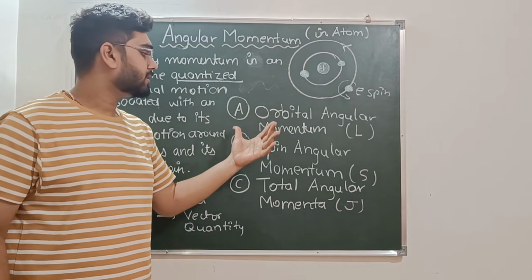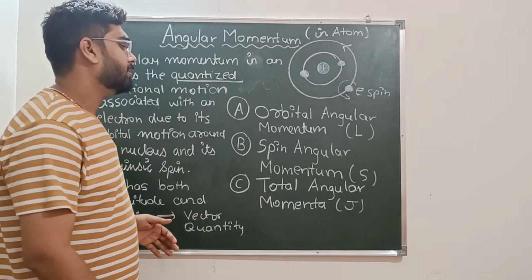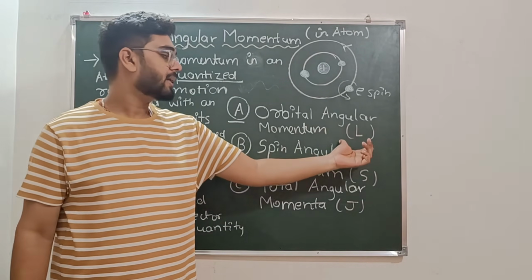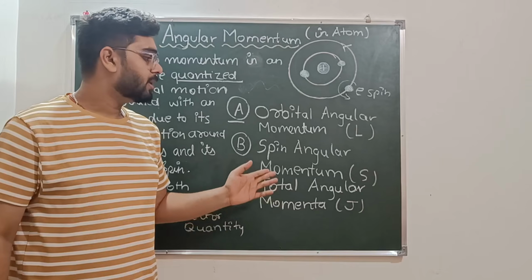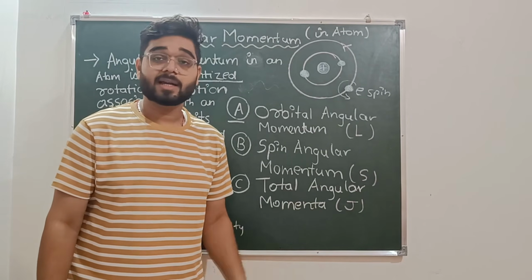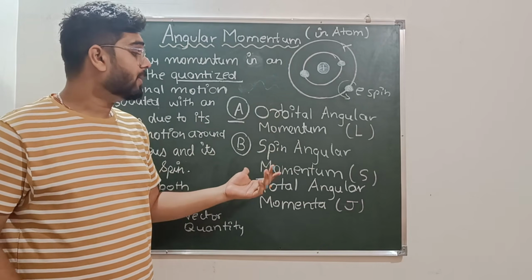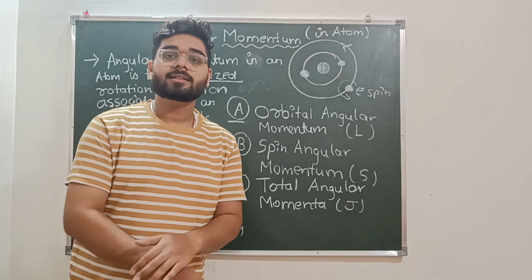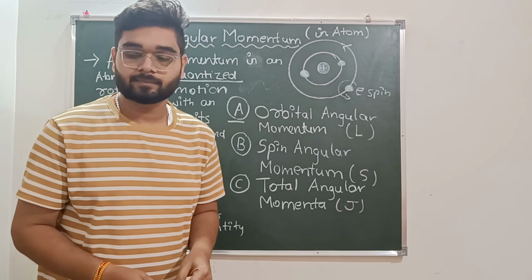The angular momentum is studied in three parts. There are three types of angular momentum. First is orbital angular momentum, represented by capital L. Spin angular momentum is represented by S, and the third one is the total angular momentum represented by J. The combination of both the orbital L and spin angular momentum gives you the total angular momentum. Let us start with the orbital angular momentum.